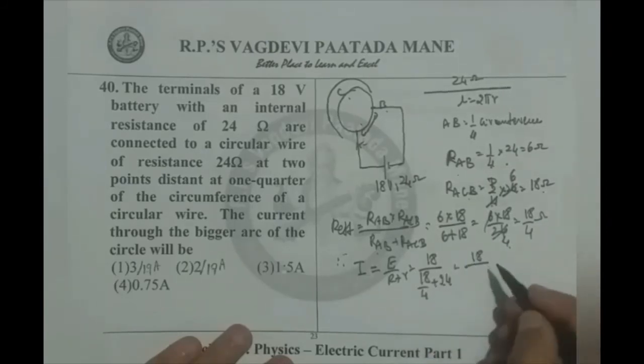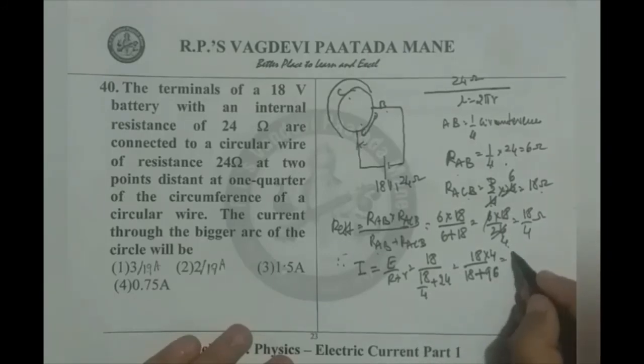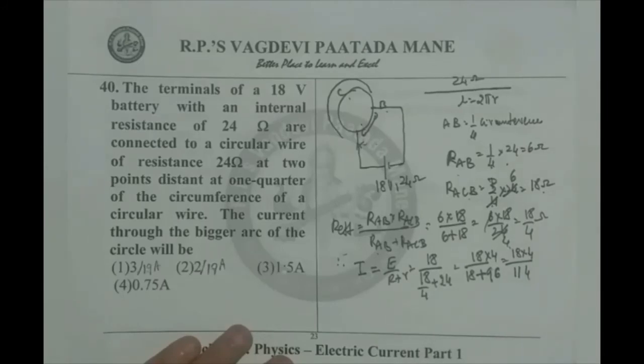So 18 by 18 into 4, I can write 18 plus 96. Therefore 18 into 4 divided by 104 plus 10. 104 plus 10, 114, because 96 plus 8 is 104 plus 10, 114. If we divide that, we have I now.